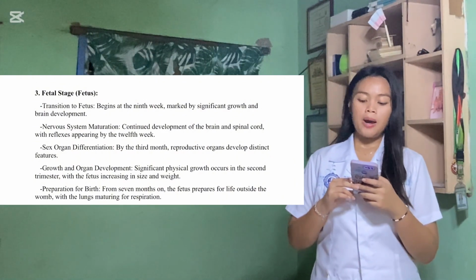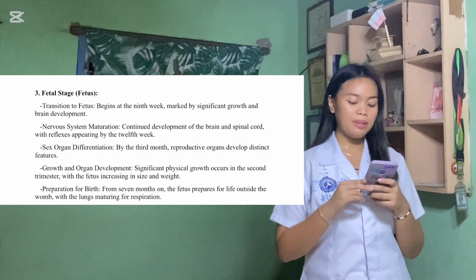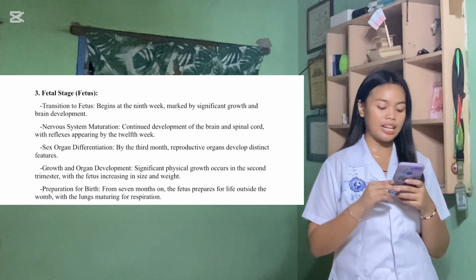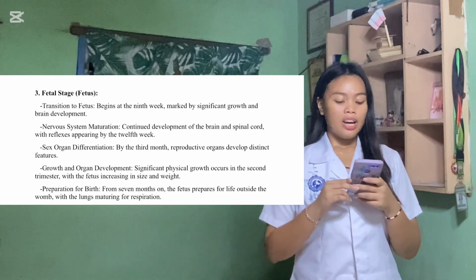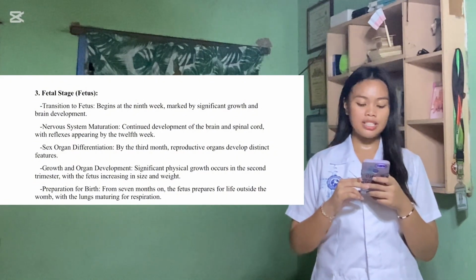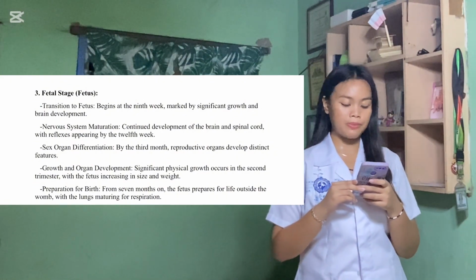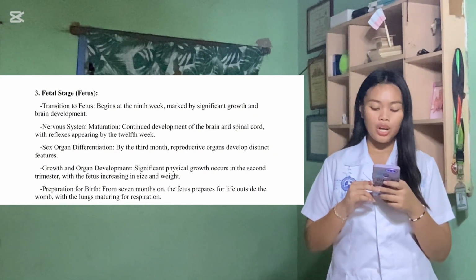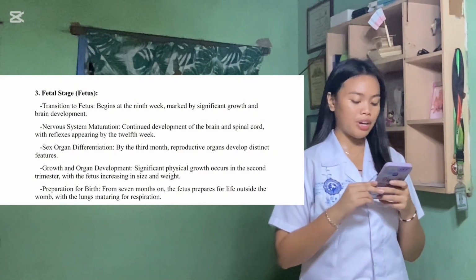The last one, preparation for birth. From 7 months on, the fetus prepares for life outside the womb, with the lungs maturing for respiration. From 7 months onward, the fetus begins preparing for life outside the womb, with crucial development occurring in various systems.